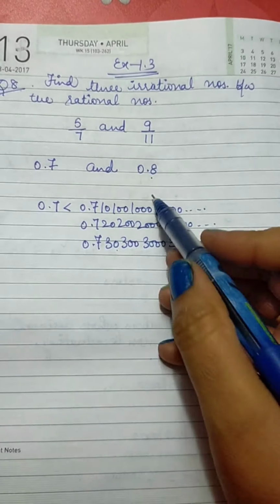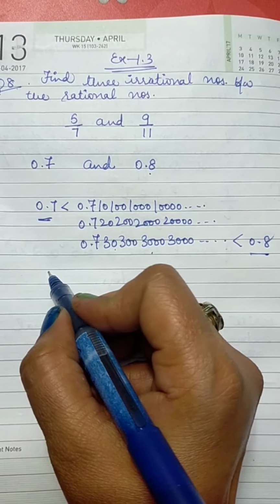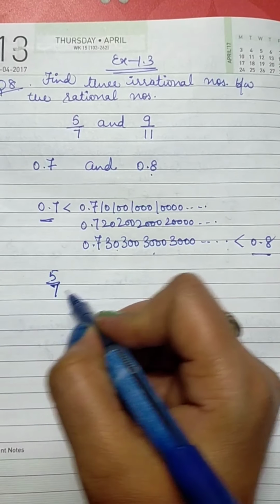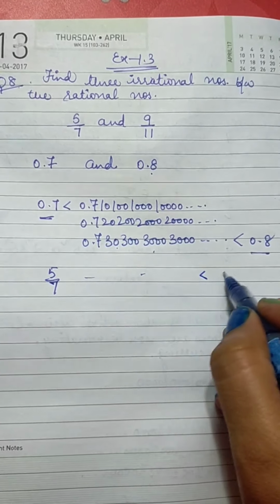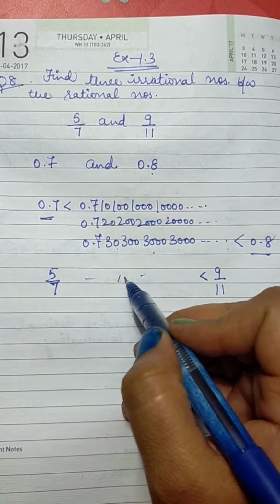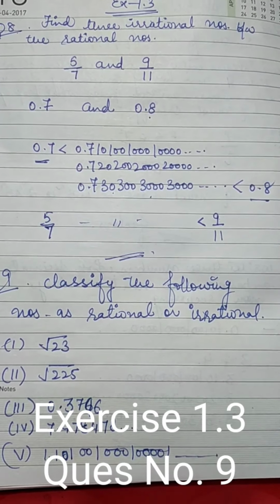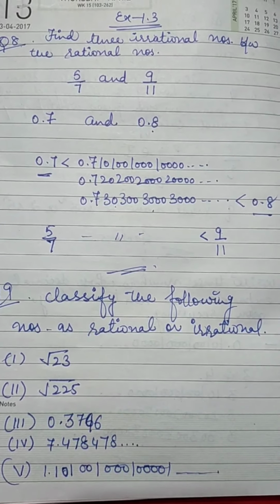So you can see three numbers have been written in between 0.7 and 0.8, and 0.7 was actually 5 by 7 and these three numbers, and next is 9 by 11. 0.8 means 9 by 11. So we have written all these numbers. Now the question number 9, last question of this exercise.